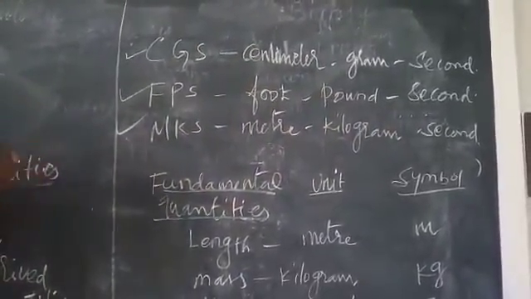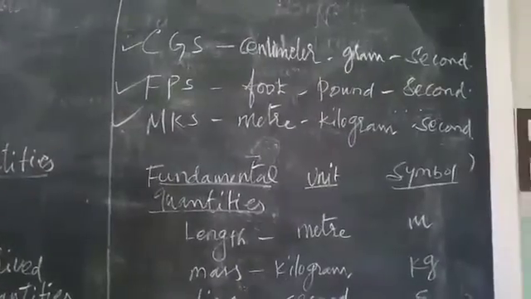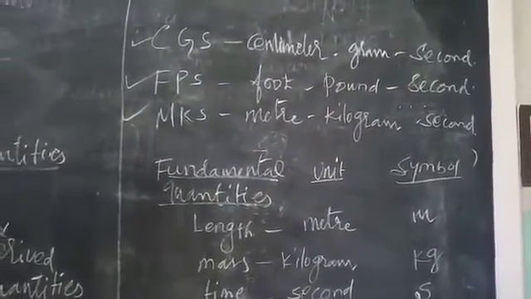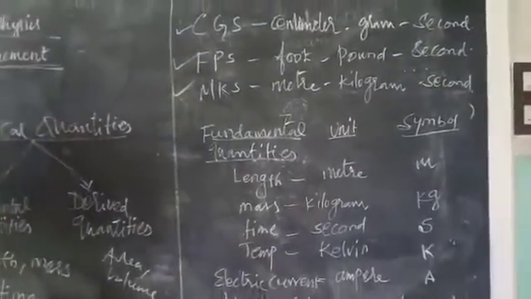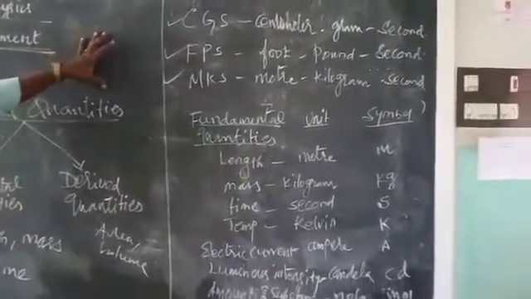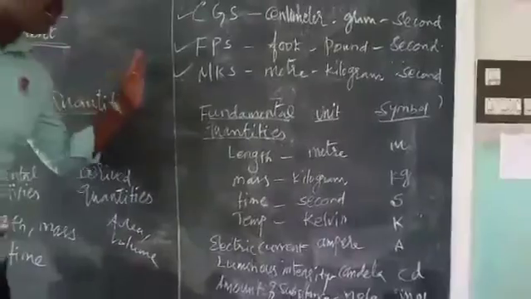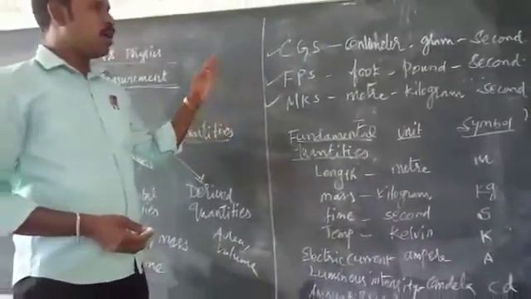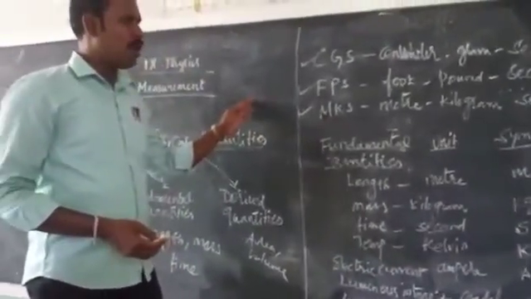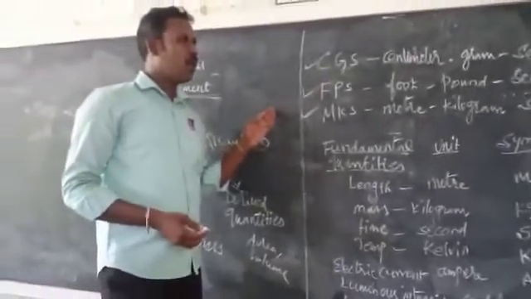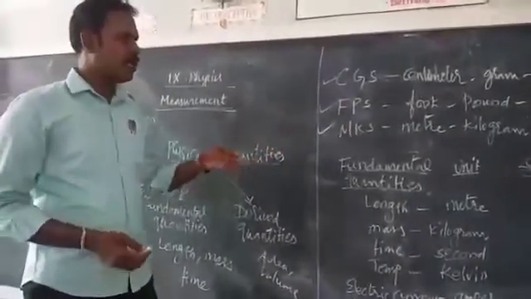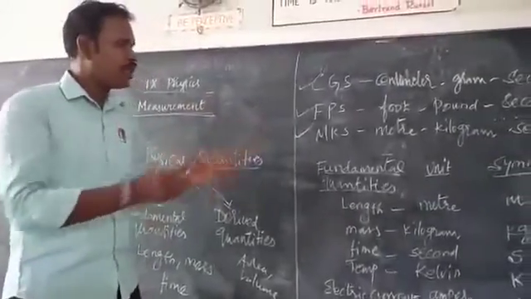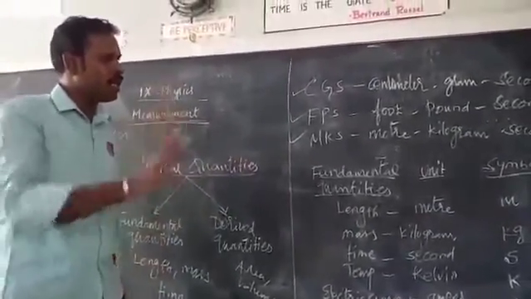At the end of the Second World War, there was a necessity for a worldwide system of units. So one committee, the General Conference on Weights and Measures at Paris in 1960, recommended a system of units for international use.